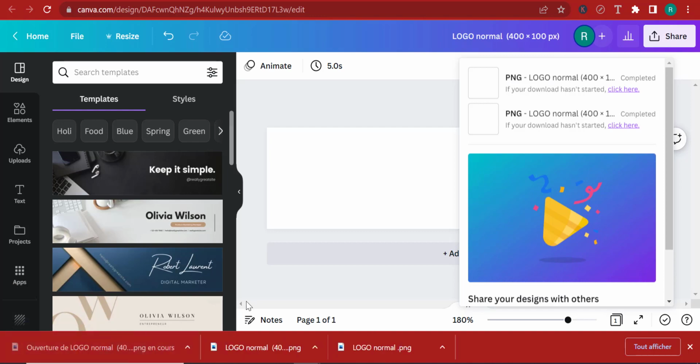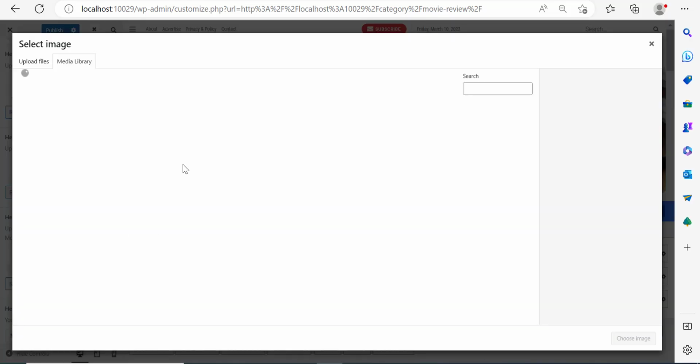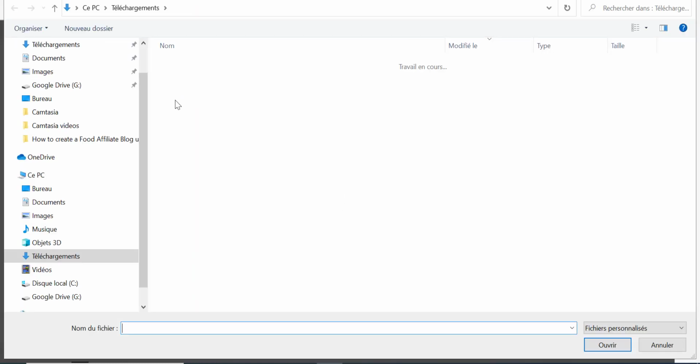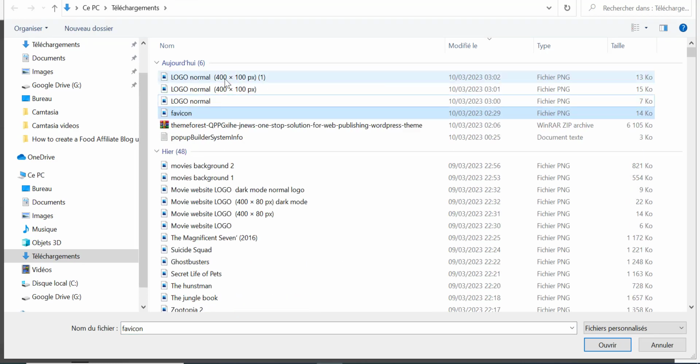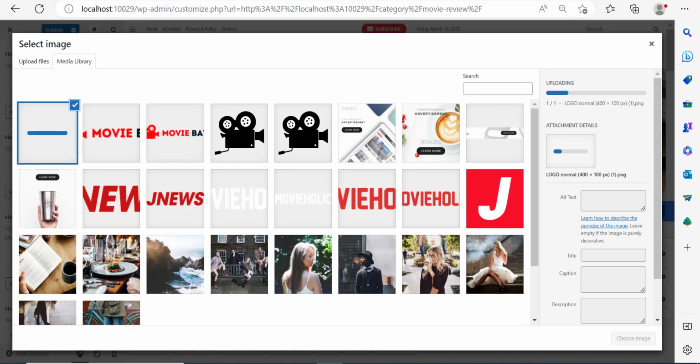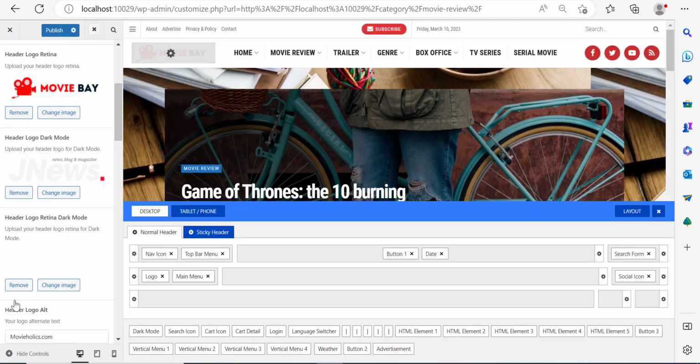So if I open this up, we can see our logo, right? Movie Bay. It's a little tricky, isn't it? So I'm going to click on Retina logo here because in dark mode, when the screen is dark, this logo is the best one to show, right? Some people prefer to use their browsers on dark mode, and this logo is preferable to add for them because if you add the other logo, because the word bay is black, it might not show when people are using dark mode, okay?